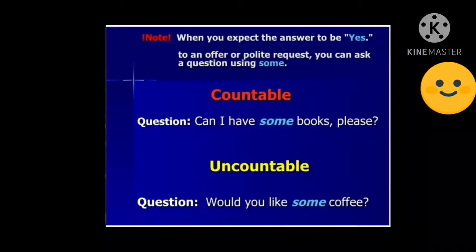Then uncountable: would you like some coffee? Even with countable or uncountable nouns we can use some if the answer is expected to be yes. Can I have some books please? means yes, you will surely get them. Would you like some coffee? Yes, the speaker expects you to accept some coffee.